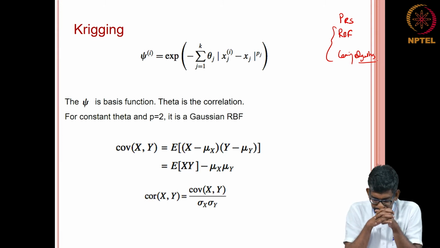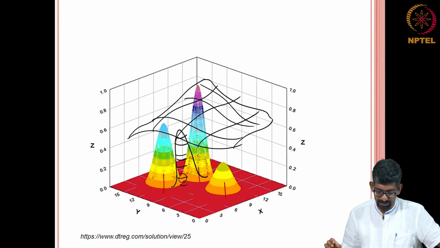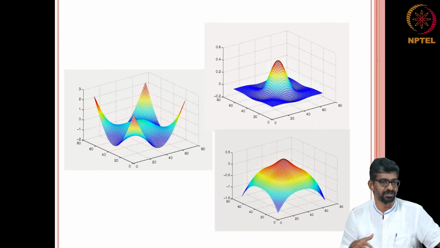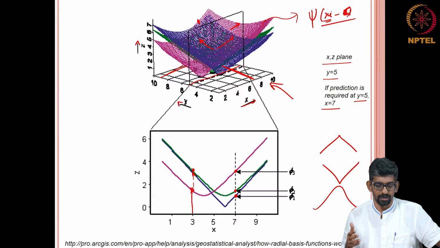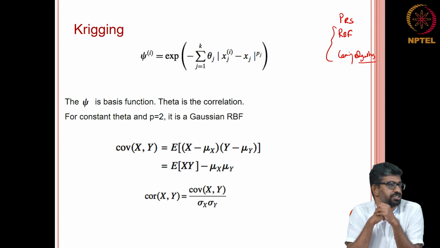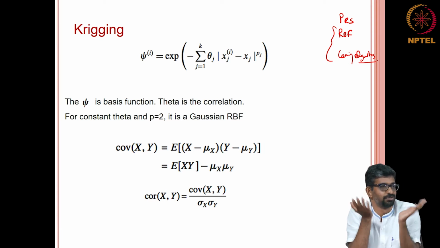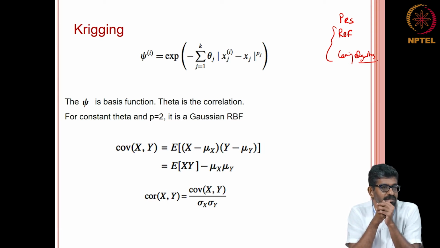In a similar sense, if you have a lot of samples, then you can go for a Gaussian. I showed you there are also different radial basis functions. You can capture depending on what you expect. If you expect a linear relationship, say efficiency versus some throttle speed, then you do not need to worry about a Gaussian function and all that. You can just use a simple R, or R squared should do the job for you.